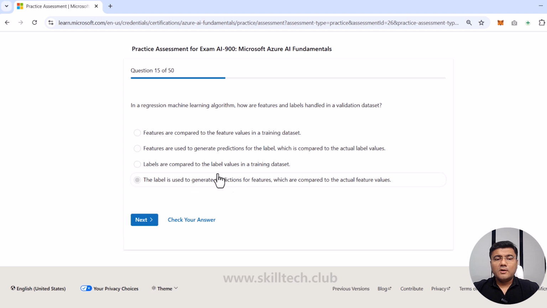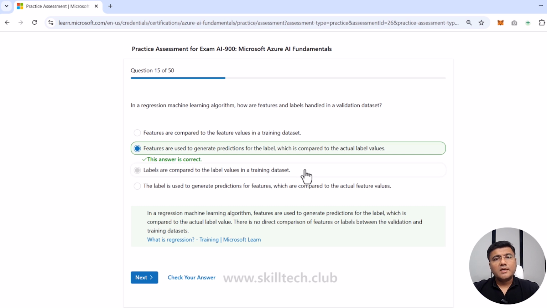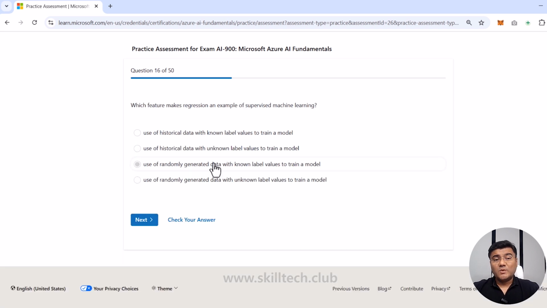Now, obviously, this is the wrong answer. This can be the right answer because they are saying features are used to predict the label, which is compared with the actual labels later on. So this is going to be the right answer. Let's see. Yes, it is again right. Let's move forward to the next one.